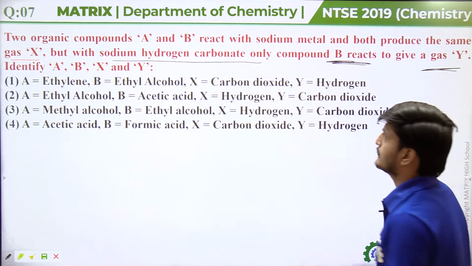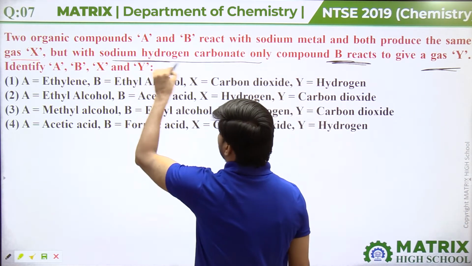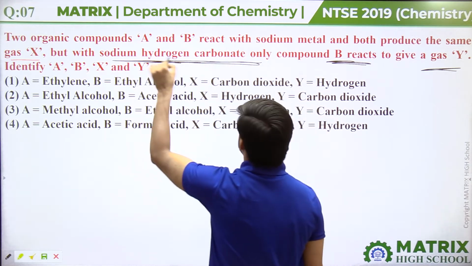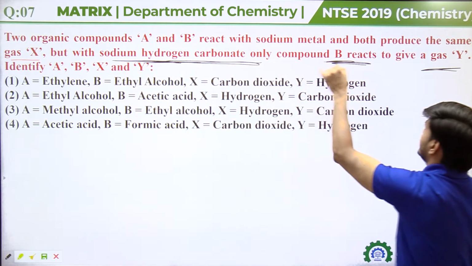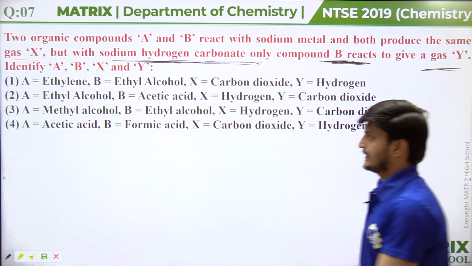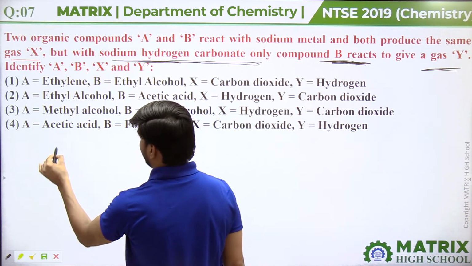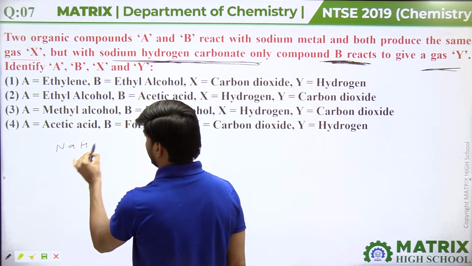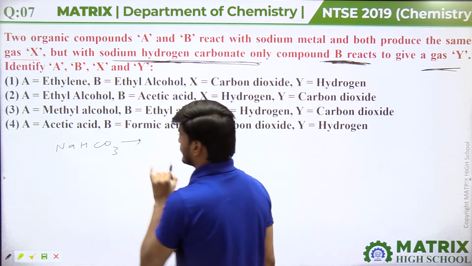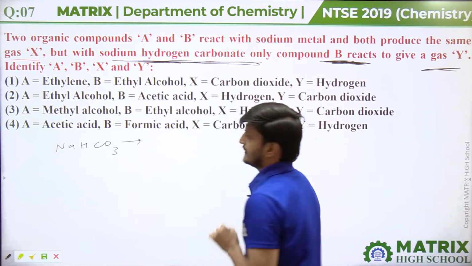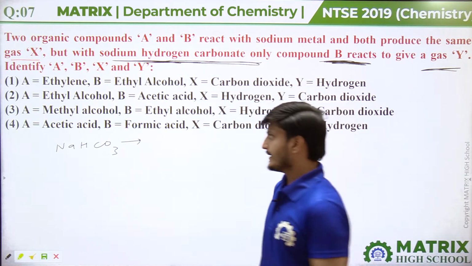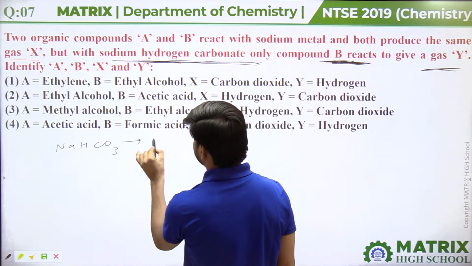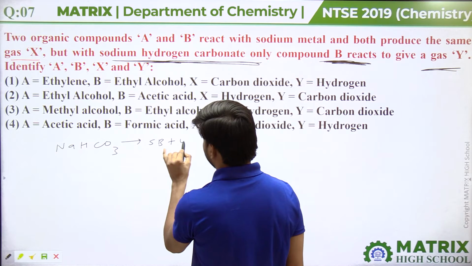With sodium hydrogen carbonate, only compound B reacts. If we talk about sodium hydrogen carbonate, NaHCO3 guys, actually it is a salt which is formed by a strong base and weak acid.